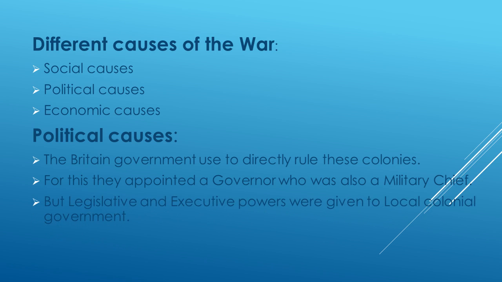But legislative and executive powers were given to the local colonial government. The local colonial government had legislative and executive powers, but the governor was superior to all of them. The governor would be supreme, and the colonial powers used to work under him.